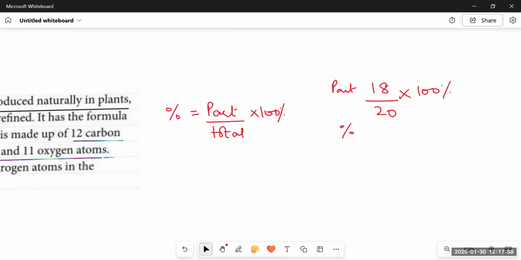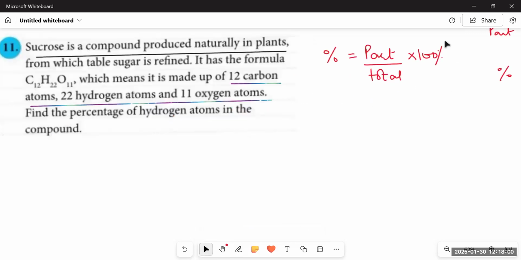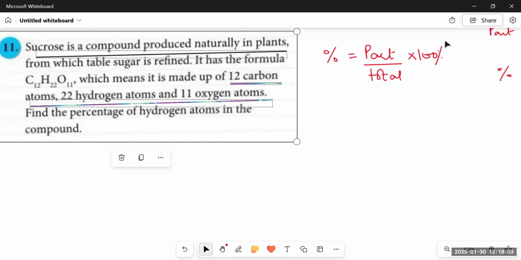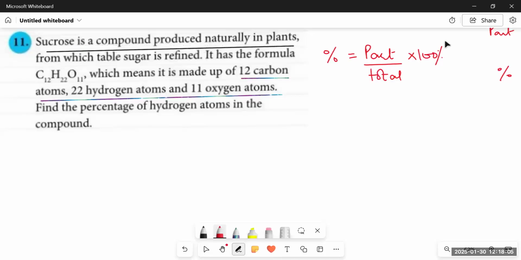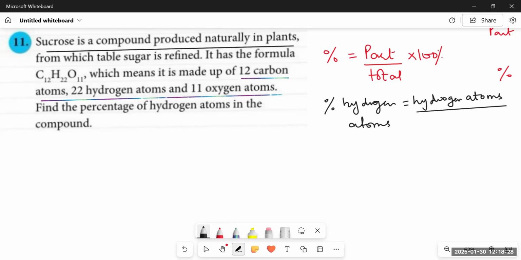Similarly, if we have to calculate the percentage of hydrogen atoms, you will have to write: percentage of hydrogen atoms is equal to the number of hydrogen atoms upon the total number of atoms.